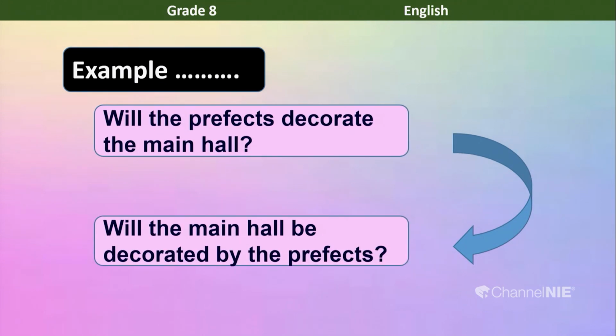Will the prefects decorate the main hall? Will the main hall be decorated by the prefects? So, the future indicator will has come first as the question word there. Isn't that so? Yes, that's right.